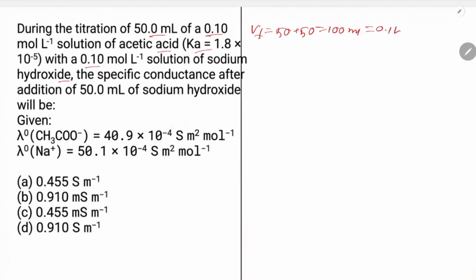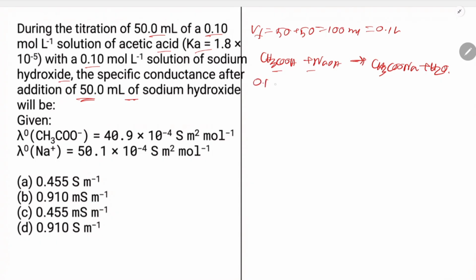Moles of salt: CH3COOH plus NaOH gives CH3COONa plus H2O. This is a weak acid, strong base.